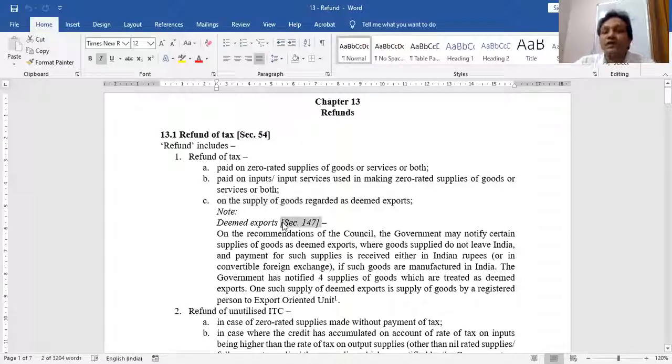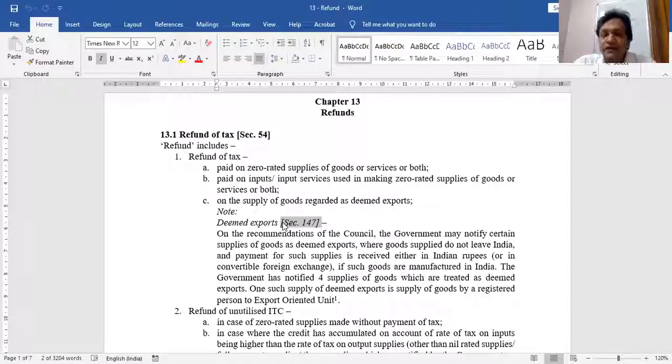Section 147 defines some sales which are not actually exports, but which can be deemed to be exports. So all tax paid on zero rated supply or deemed exports, or all tax paid on inputs which are used in zero rated supply. These three are those taxes for which the assessee or taxpayer can claim a refund.